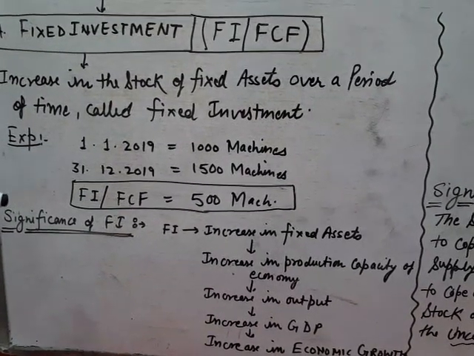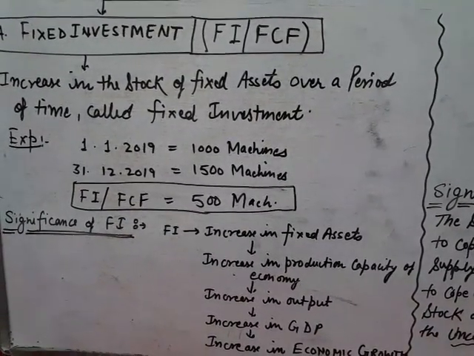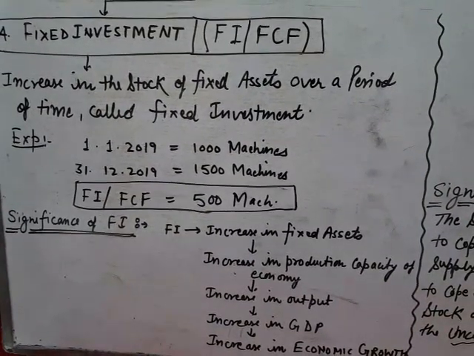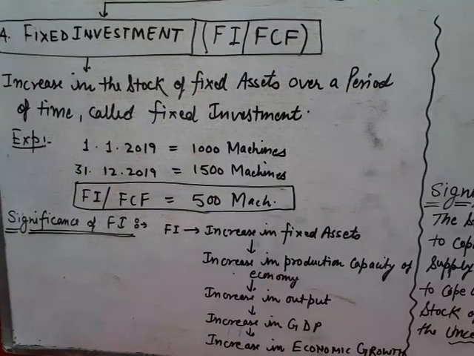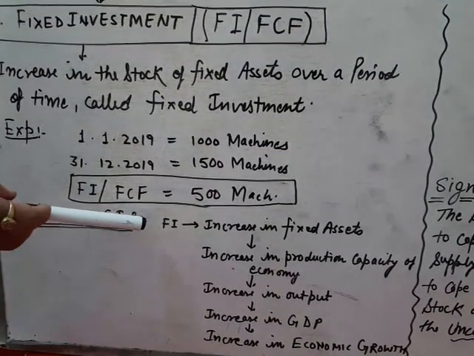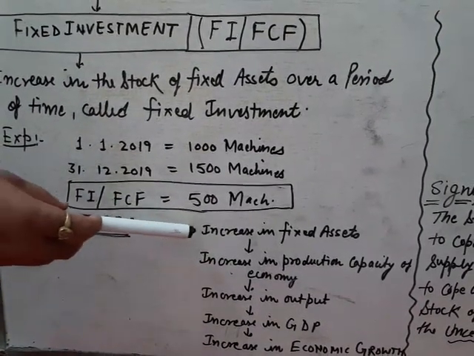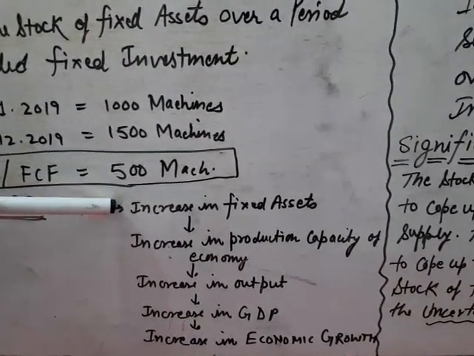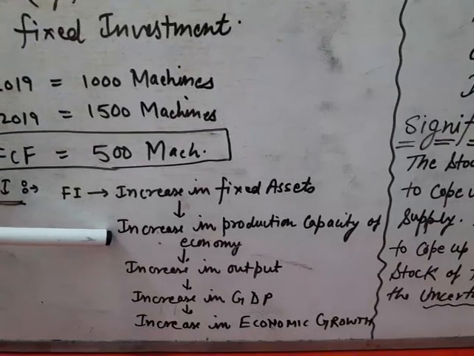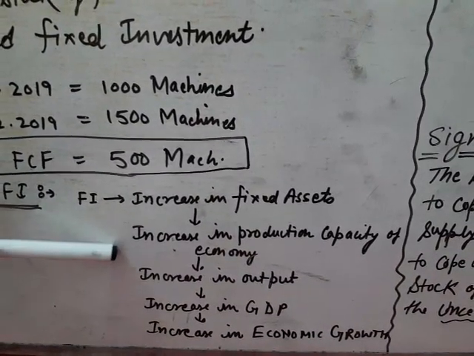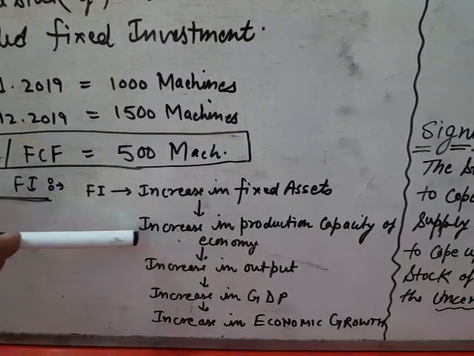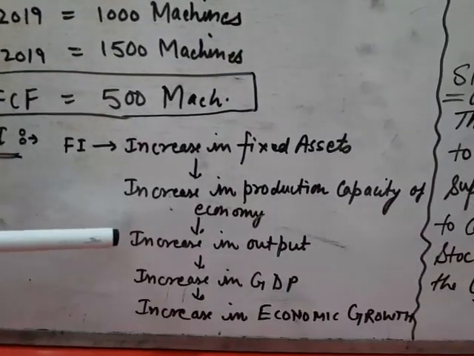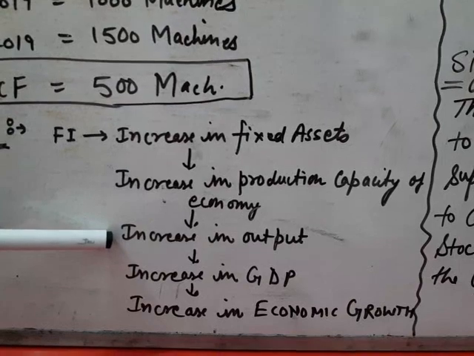Now what is the significance of fixed investment? Means what is the positive impact of fixed investment in the economy? We know that fixed investment means increase in the stock of fixed assets. When fixed assets increase, it means increase in the production capacity of the economy. So increase in the production of the economy.